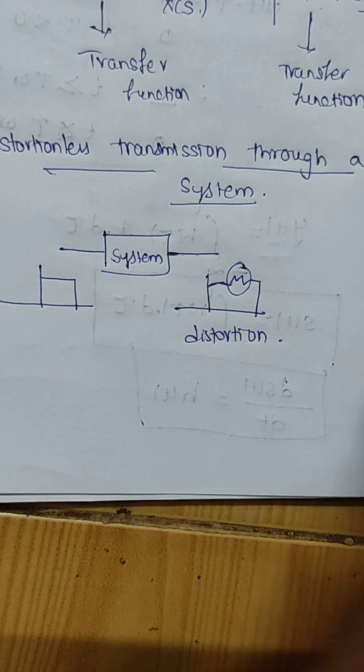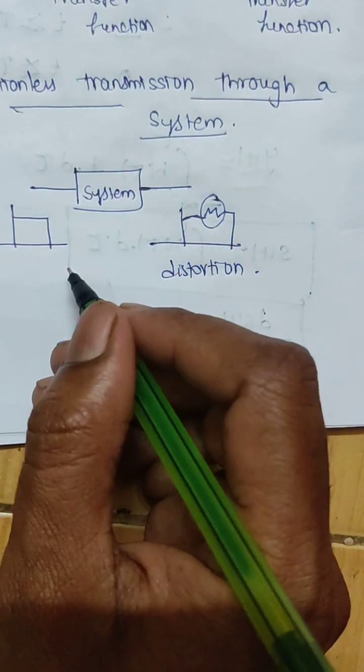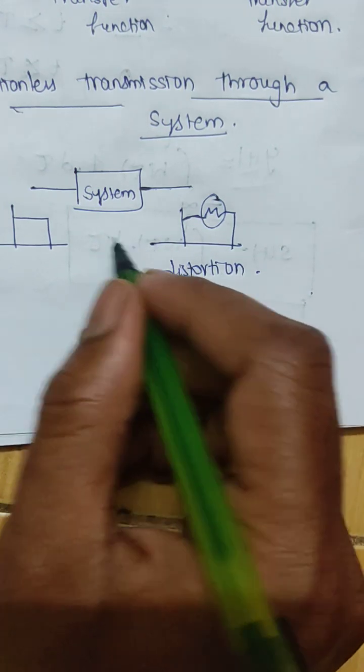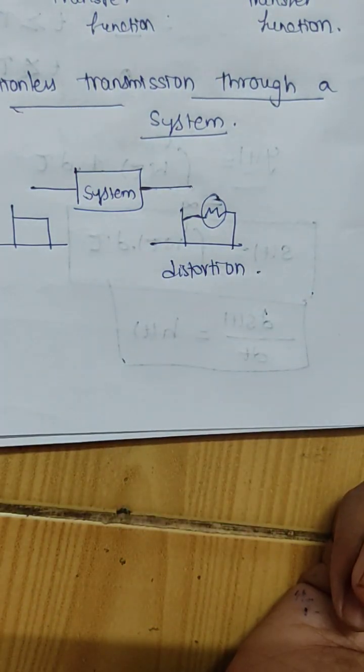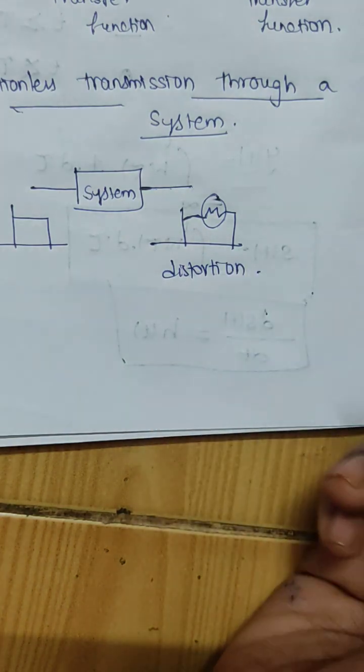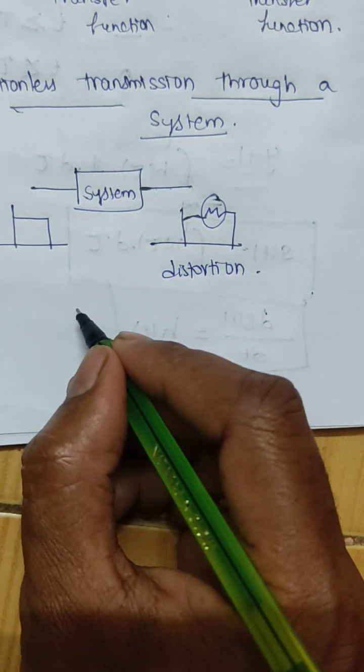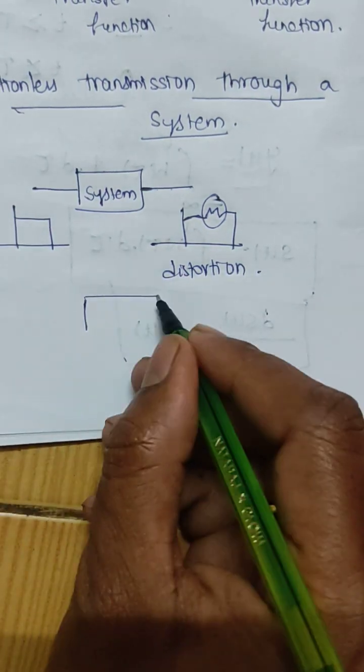When a system gives the exact replica of the input signal, then the system is said to be distortionless. Let us consider another system.